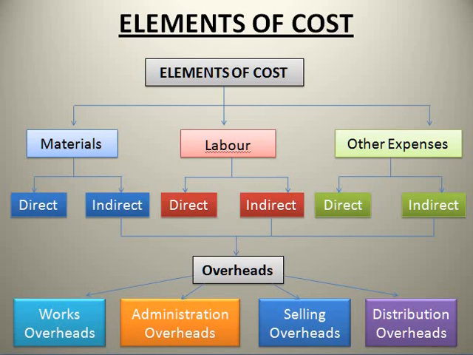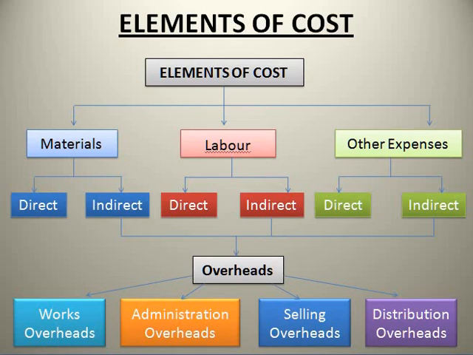Administration overhead means the expenses which are related to the office. Examples are office lighting, manager salary, director's fees, etc. Next one is selling overhead, which is related to selling expenses, that is carriage outward, salesman salary, etc. Distribution overhead means warehouse charges, advertising expenses, etc. So all these together are called indirect expenses or overheads.